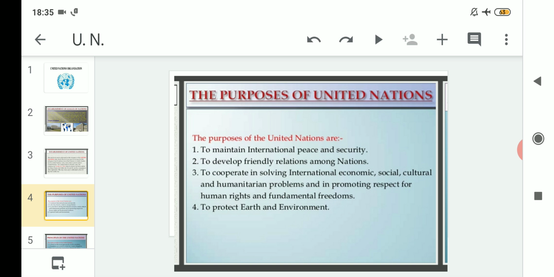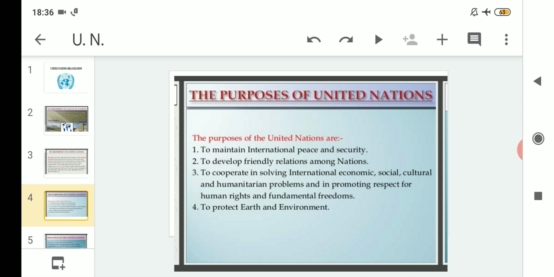As you can see, there are four purposes. Number one is to maintain international peace and security. The main motive behind forming the League of Nations was the same, and forming the United Nations was also for the same reason. And that reason was what? So that this organization can maintain international peace and security.